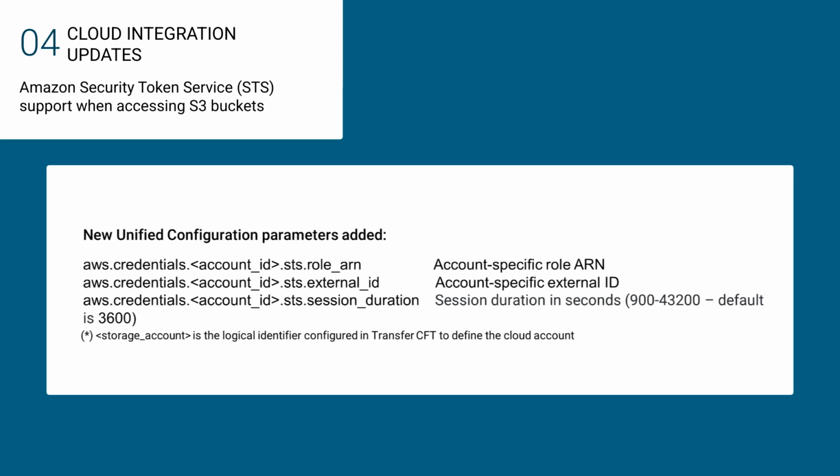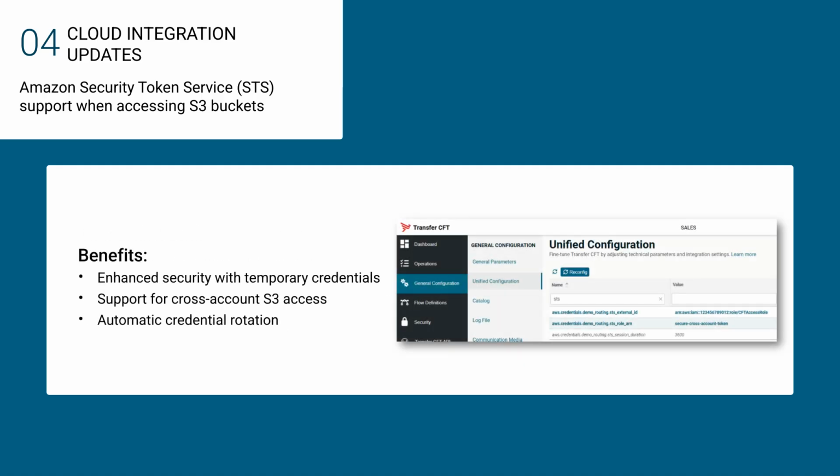With the Amazon Security Token Service (STS) support, we strengthen cloud security and compliance by enabling temporary role-based credentials. The STS token provides trusted users with temporary security credentials that can control access to S3 buckets. This ensures secure and auditable access to cloud storage without long-term credential management.